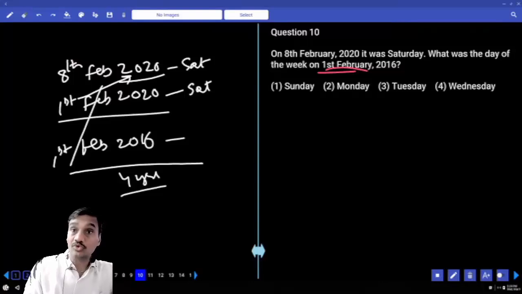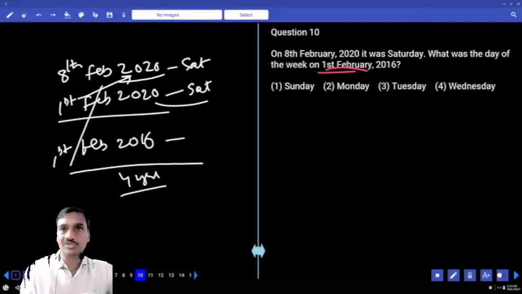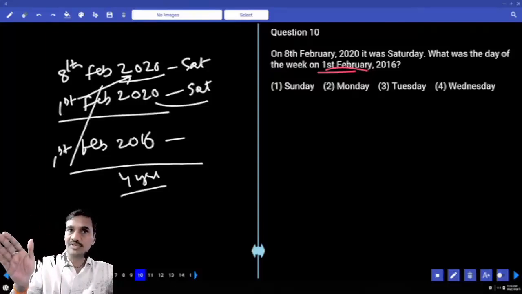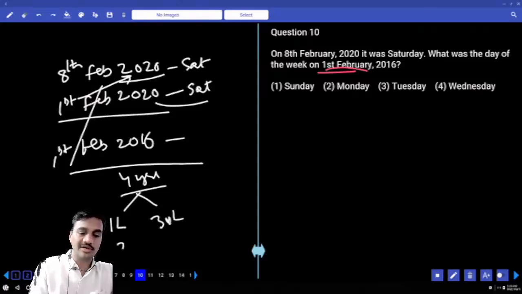Now we need to take only one leap year. Why? In the year 2020, we are not taking 29th February. We are starting from 1st February and again we are going backwards. And how many years? 4 years. Now in these 4 years, there is one leap year and 3 non-leap years. One leap year you will have 2 odd days, 3 non-leap years you will have 3 into 1, 3 days.